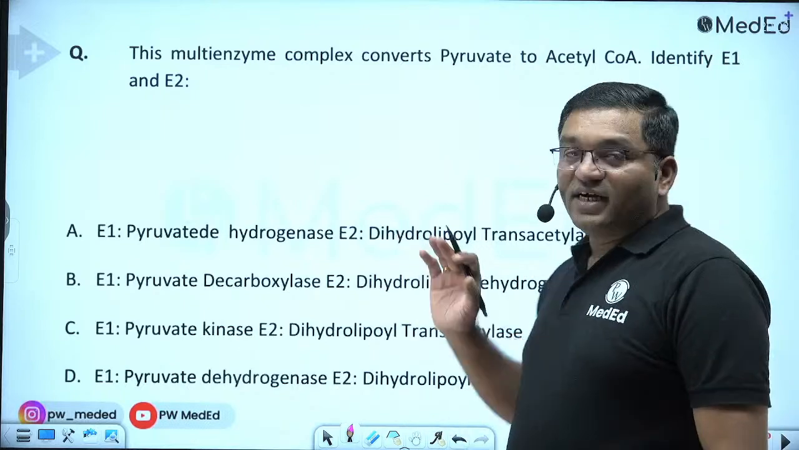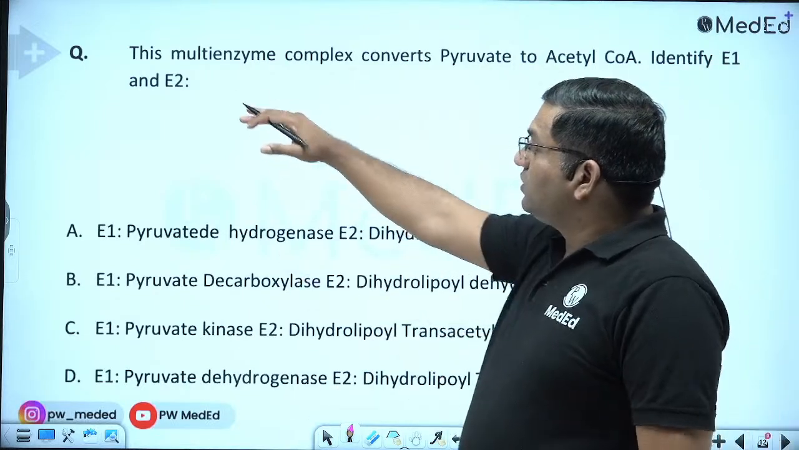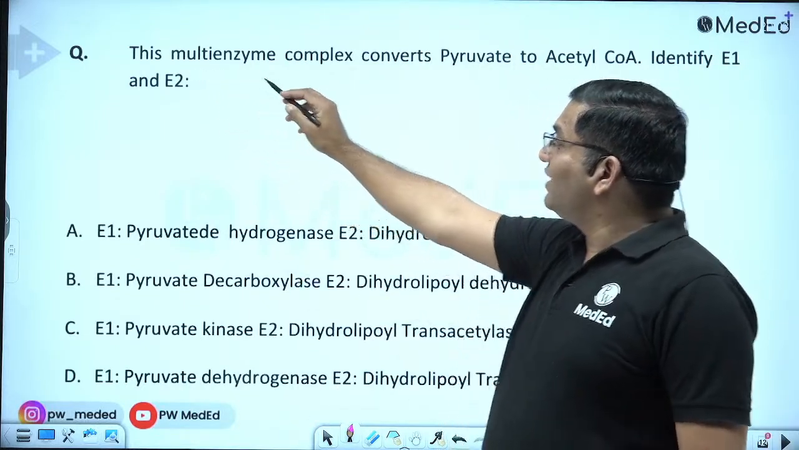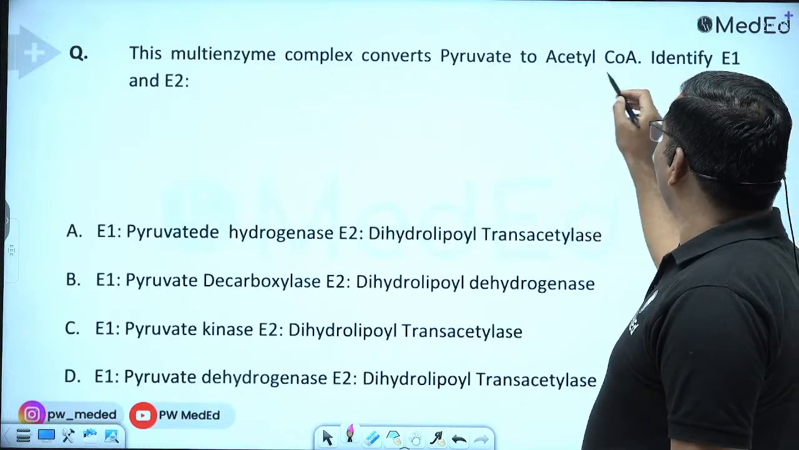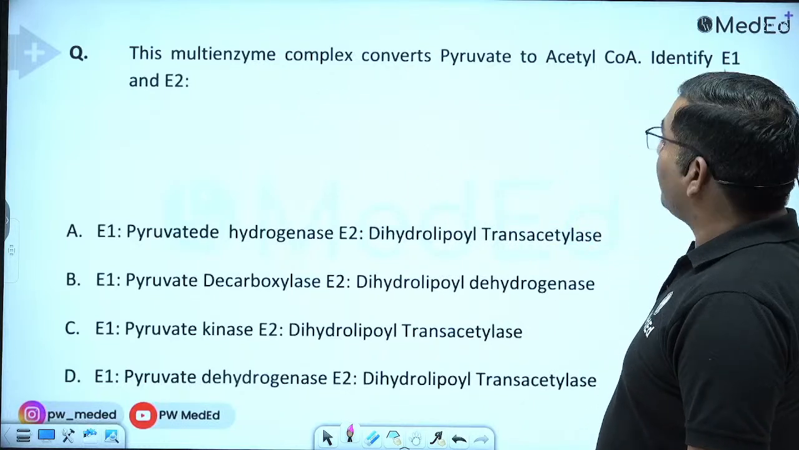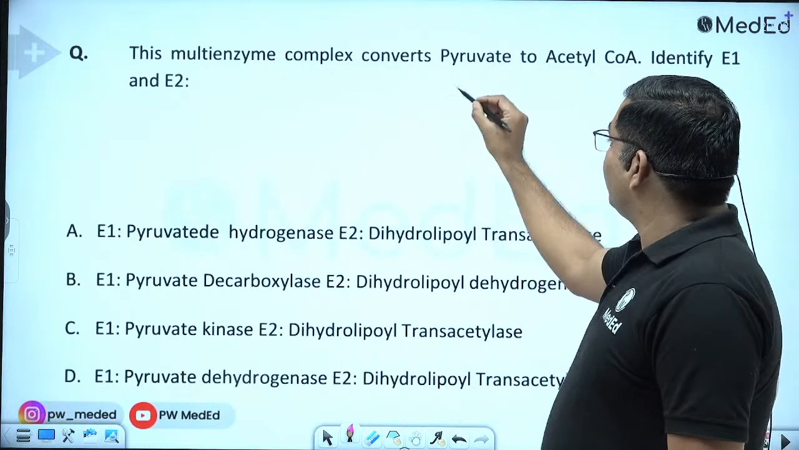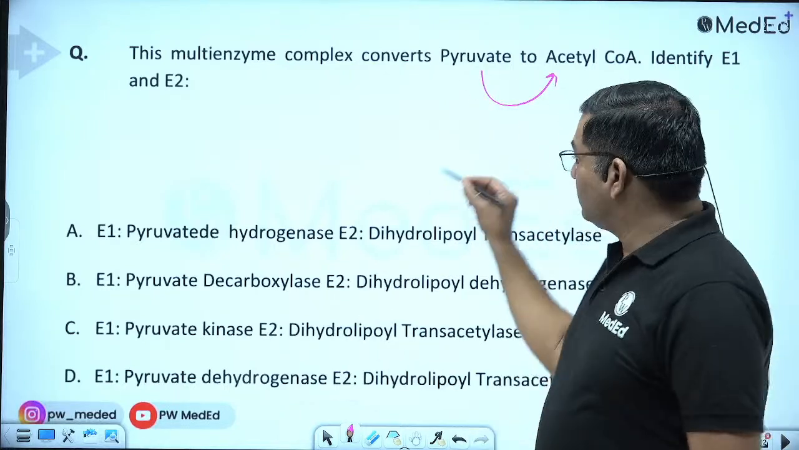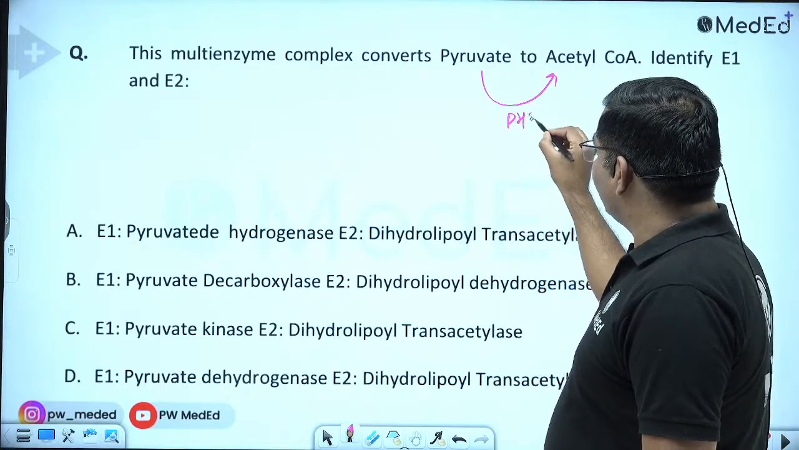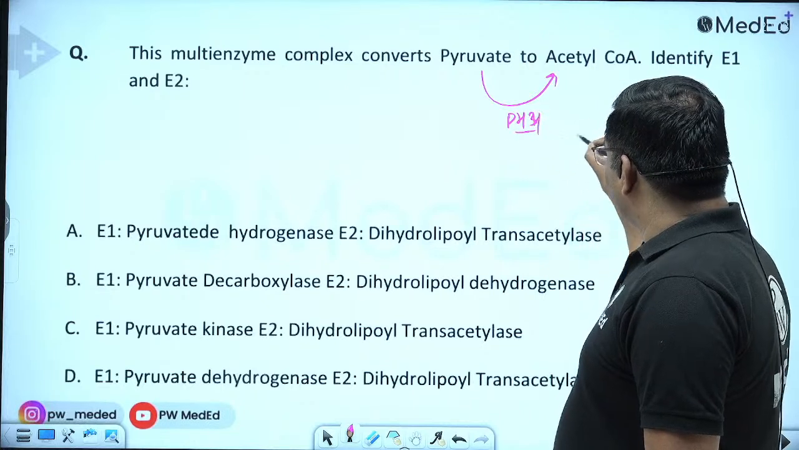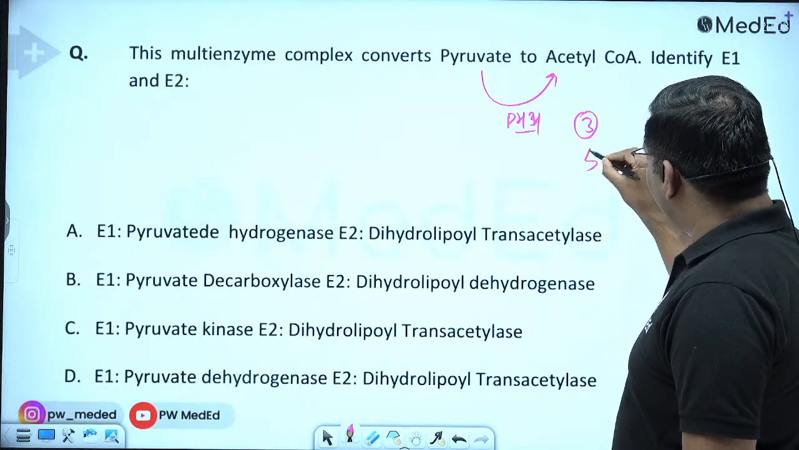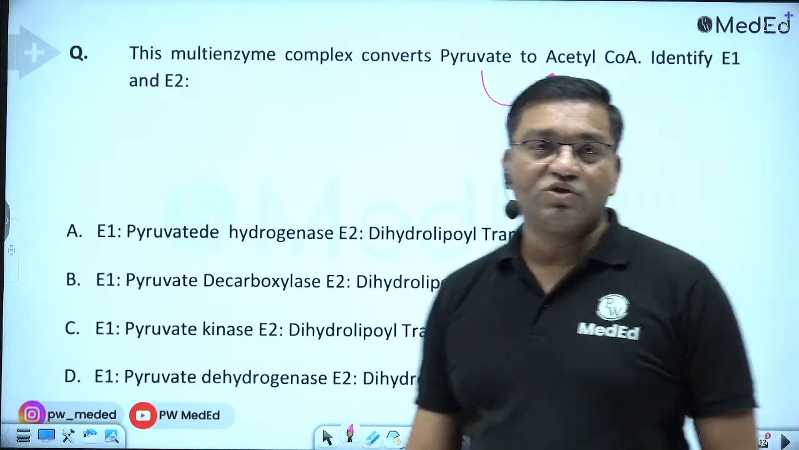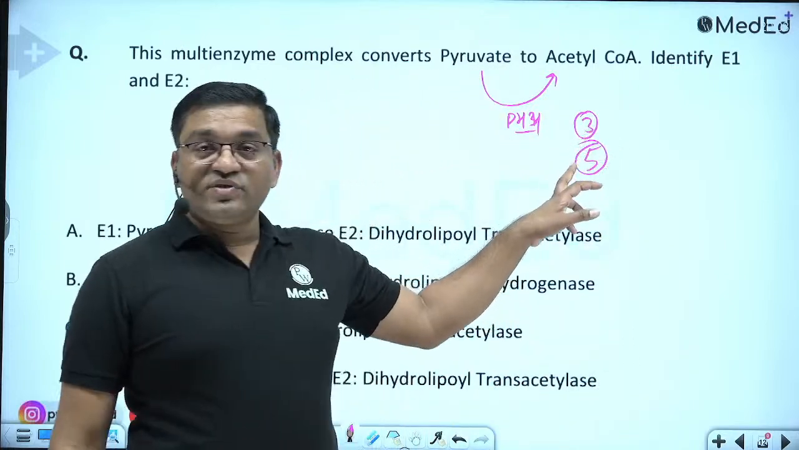Now pyruvate dehydrogenase complex. See, this is a repeat question. This multi-enzyme complex converts pyruvate to acetyl coenzyme A. Identify E1 and E2. See, pyruvate is converted into acetyl coenzyme A. So this is the pyruvate dehydrogenase complex. There are 3 enzymes and 5 coenzymes for the pyruvate dehydrogenase complex. How many enzymes? 3 enzymes and 5 coenzymes.